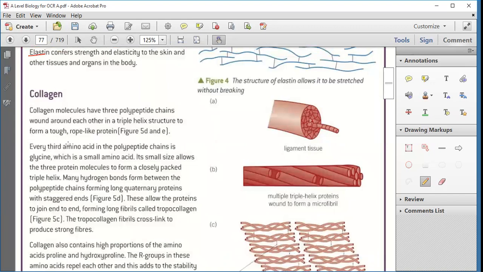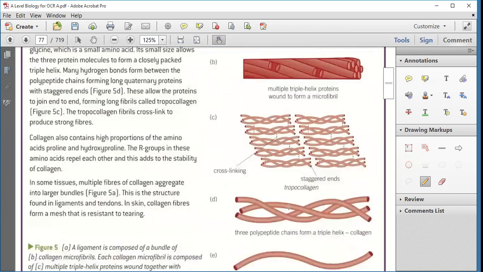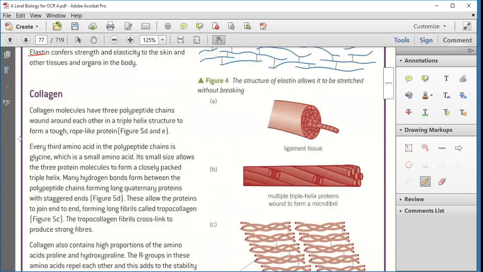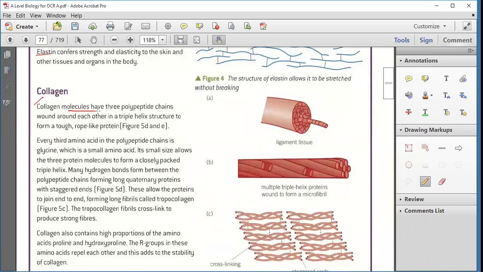Now, collagen. Collagen molecules have three polypeptide chains wound around each other in a triple helix structure. These are the three chains. They have been wrapped together. Clear? The collagen molecules have three polypeptide chains wound around each other into a triple helix structure to form a tough rope-like protein. It is a rope-like protein, and its three ropes are combined together to form a triple helical structure. Clear?